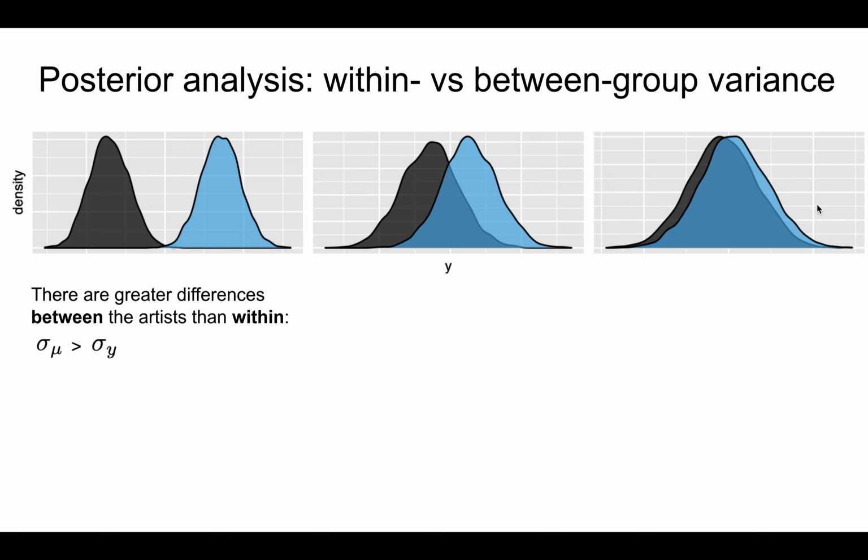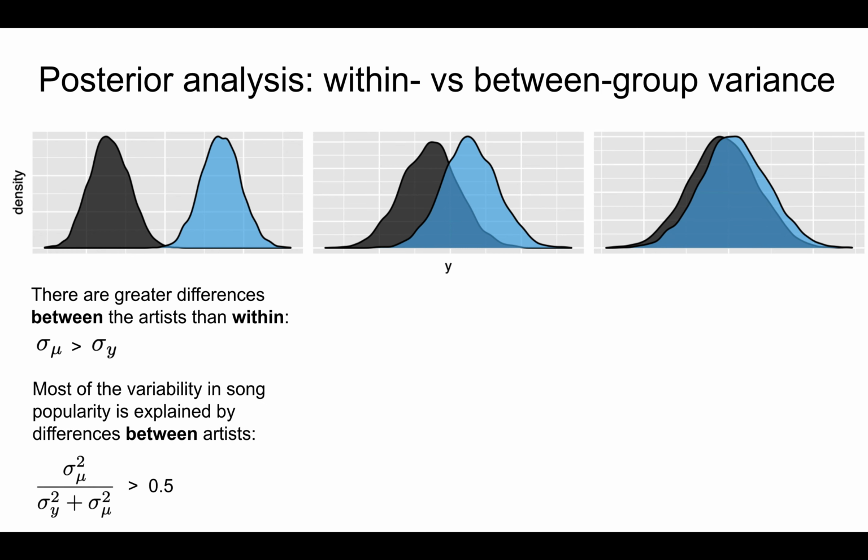Thus, there are greater differences between these two artists than between the songs within either of the artists. Technically speaking, sigma mu is bigger than sigma y. Proportionally, then, most of the variability in song popularity in this scenario can be explained by differences between the artists, not between the songs within each artist.